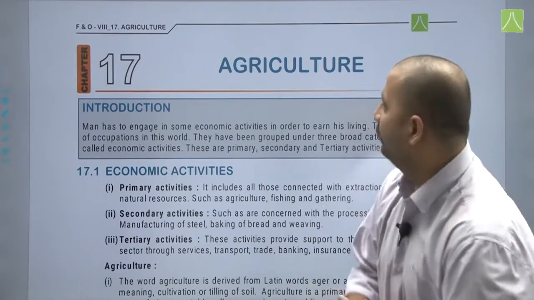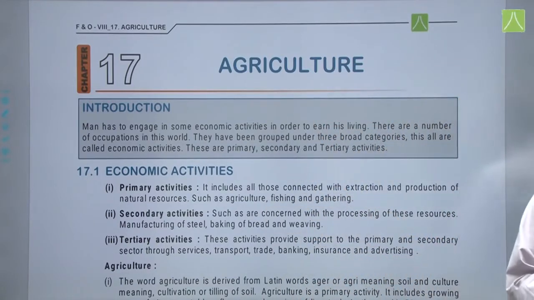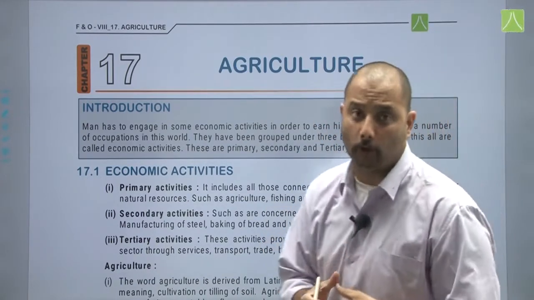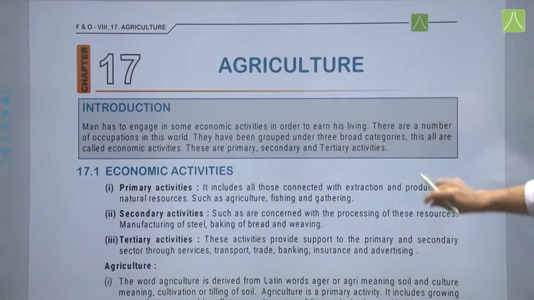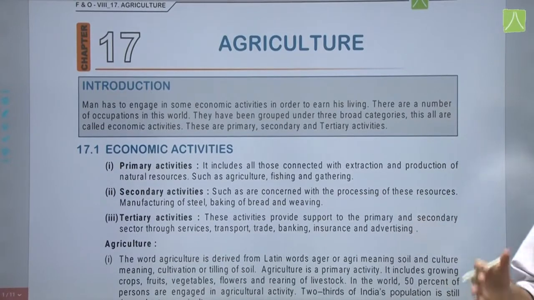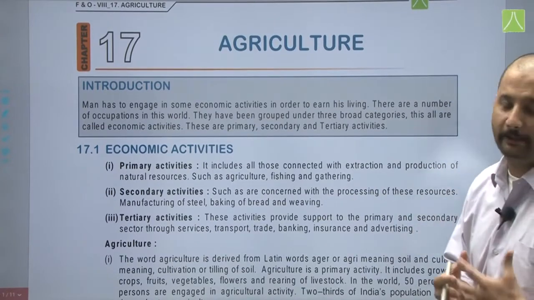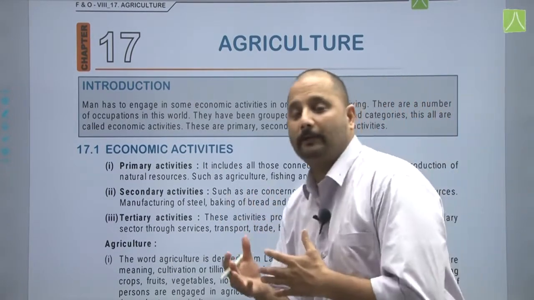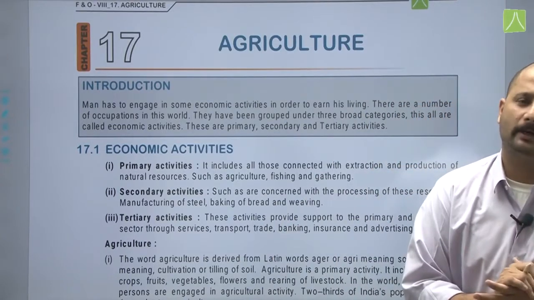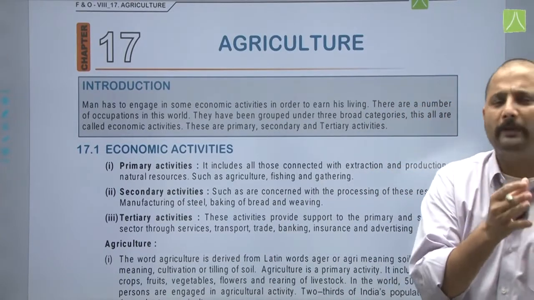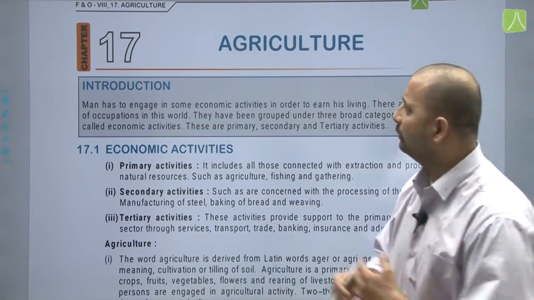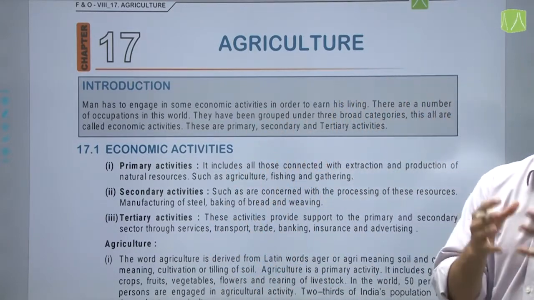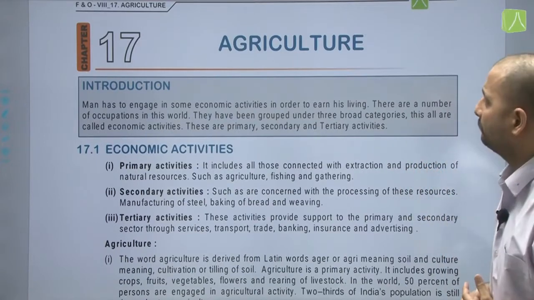Today we are here with the chapter Agriculture from your class 8th. Now this is part of your geography. So let us start with the chapter. Now as we know, agriculture is an age-old practice. Even in 6th class you might have studied how man from a hunter-gatherer became a producer of food. So that is what is connected to agriculture.